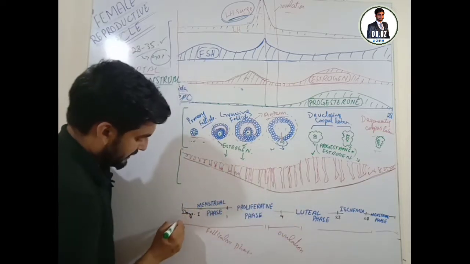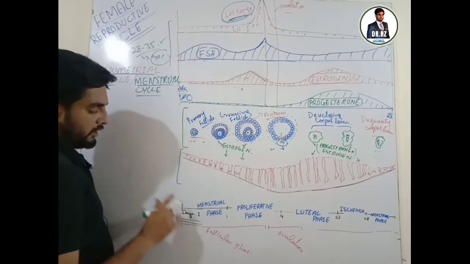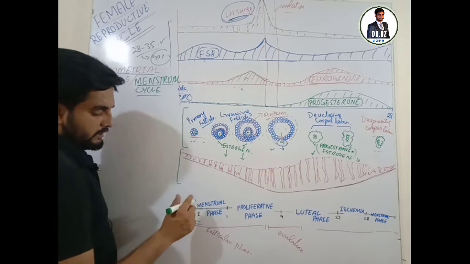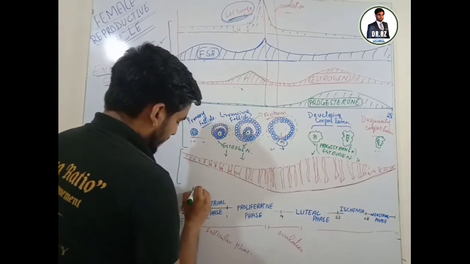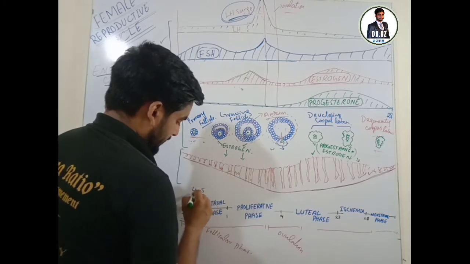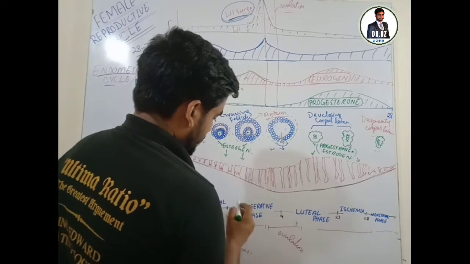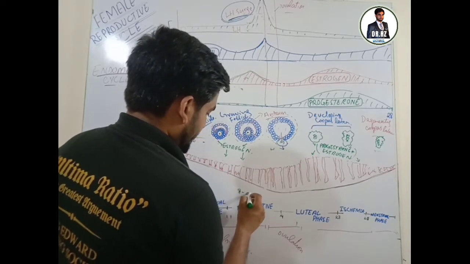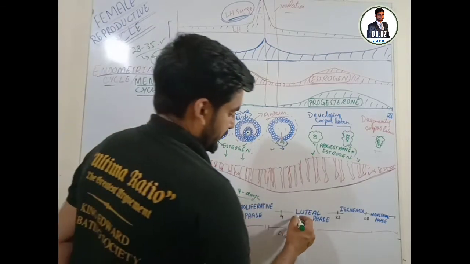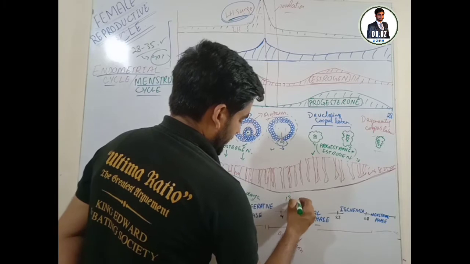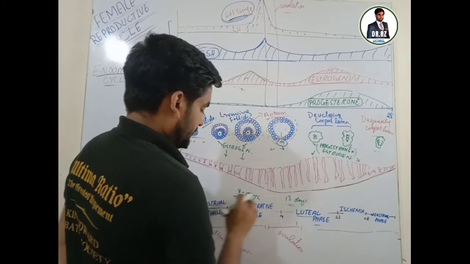So if we see, day 1 of the menstrual cycle is the first day of menstruation. This is the menstrual phase, and it usually lasts 4 to 5 days or 7 days. Then there is the proliferative phase, the second phase, usually lasting 9 days. And then there is the luteal phase, usually lasting 13 days. Fine, these are the three main phases.